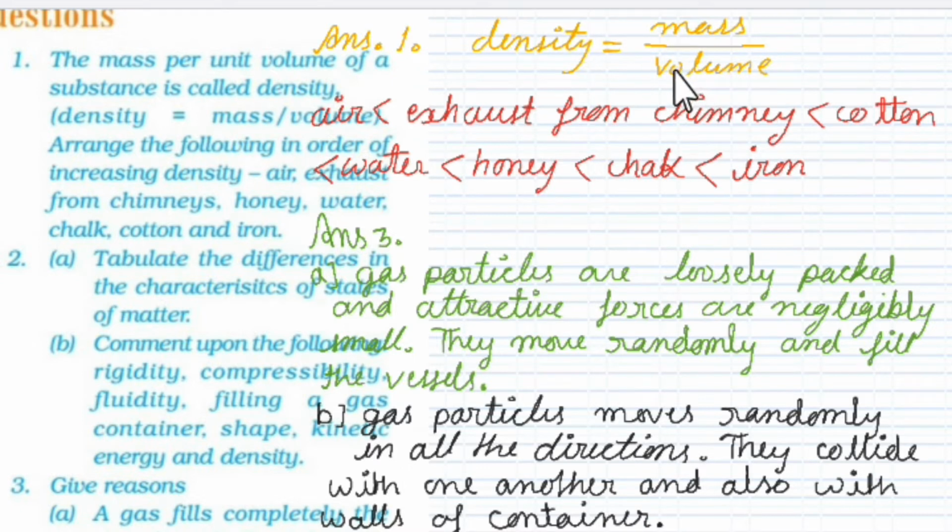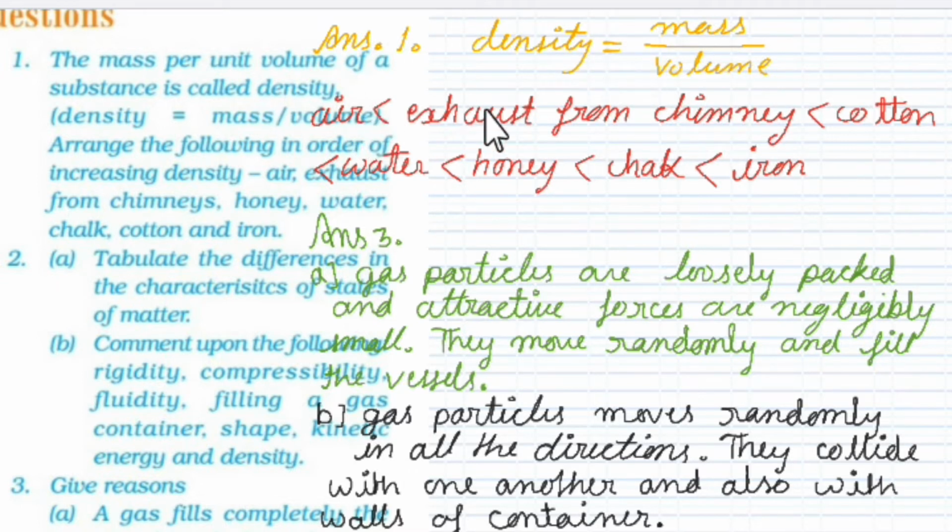If the denominator is less, the result we will get is more. So here also density is inversely proportional to volume. Inverse means that if this value decreases, this value will increase. So in a small space, if the volume is less and mass is the same, the substance becomes denser.